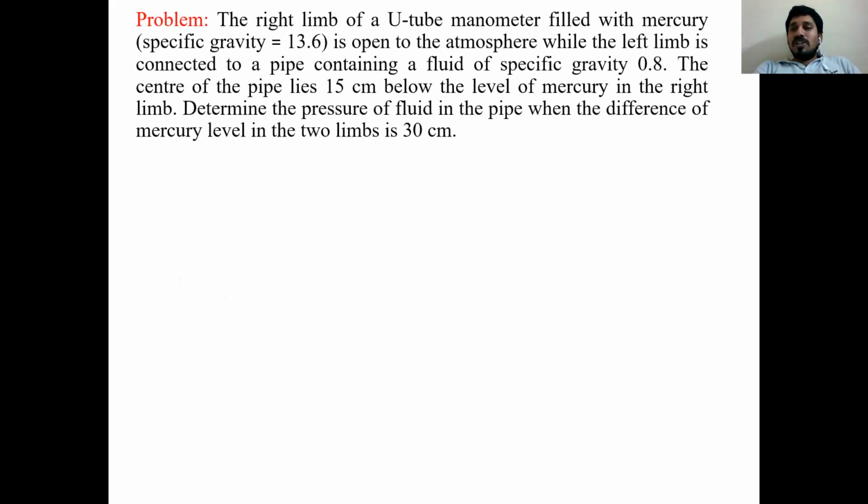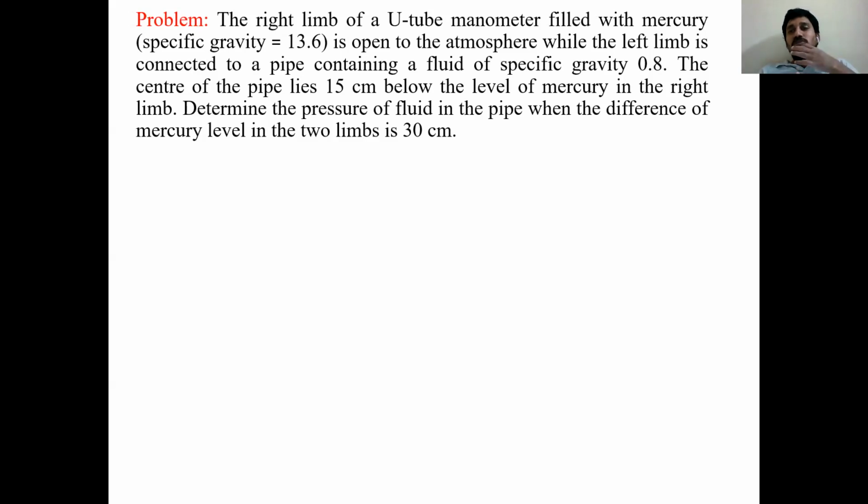Now we'll see a problem on this, then you can have an idea how to solve a problem on a U-tube manometer. See, all of you read carefully. At the right limb of a U-tube manometer, a U-tube manometer means you have two limbs, one right, one left. The right limb of the U-tube manometer is filled with mercury. In brackets they mentioned that the specific gravity of mercury is 13.6. If I have specific gravity, I can calculate density: 13.6 times 1000 gives the density of mercury.